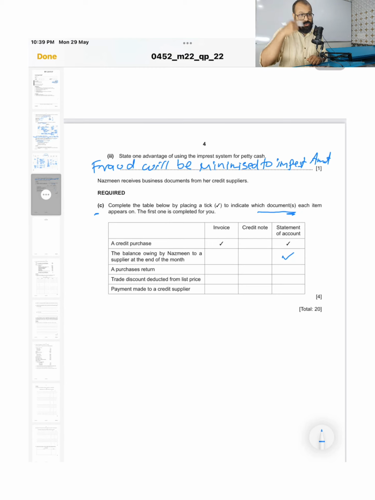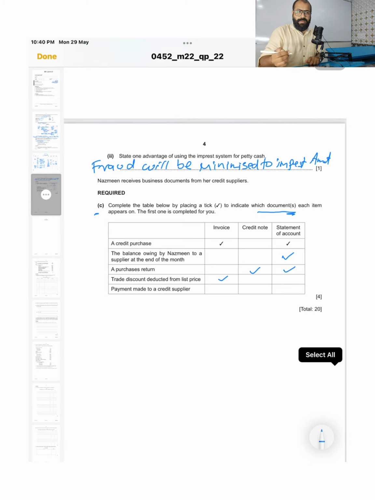Next, purchase return. Somebody has returned goods to you. So when somebody returns goods to you, you issue a credit note, and again you record it in the statement of accounts. You need to subtract the balance from his amount. So it goes into the statement of accounts. Trade discount. You remember trade discount is deducted but not recorded in the accounts. So trade discount is deducted from the list price, so it will be recorded in the invoice. In the invoice we will subtract and show it.